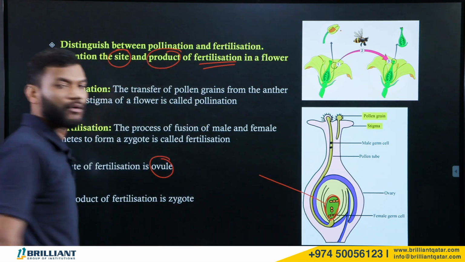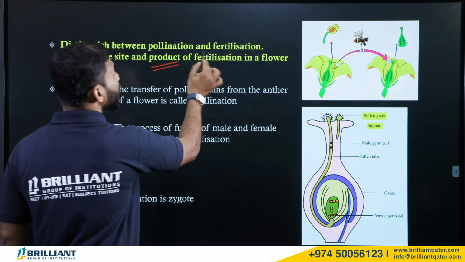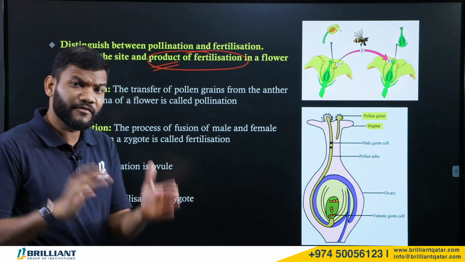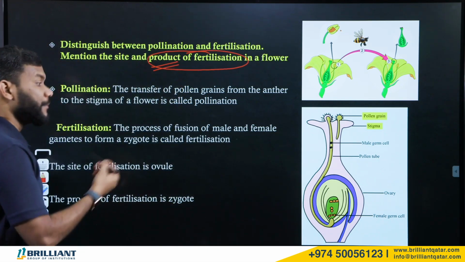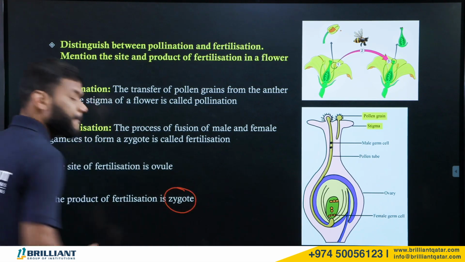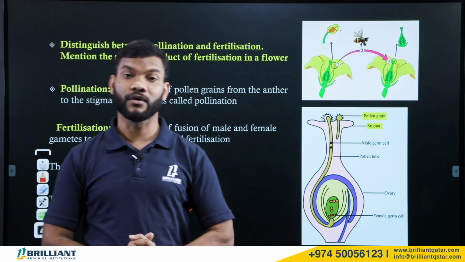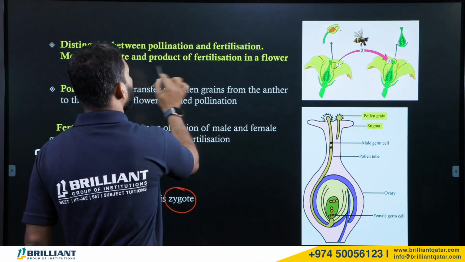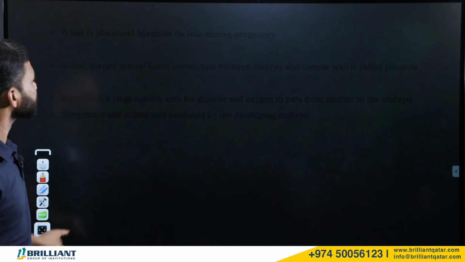So, inside the ovule, fertilization occurs. Now, the product of fertilization. After fertilization, what product are we going to get? Fertilization is the fusion of male and female gametes, so surely after they fuse, a zygote will be formed. That is the product of fertilization. Okay. Let us go to the next question.